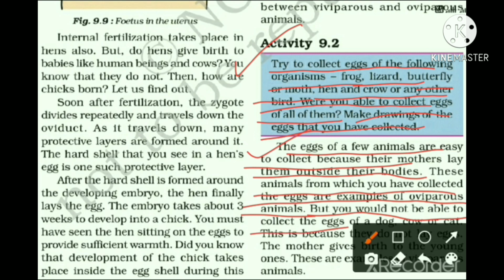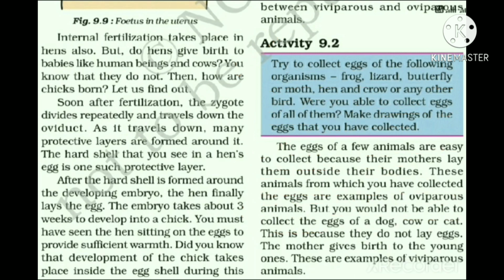but you would not be able to collect the eggs of a dog, cow or cat, because they do not lay eggs. The mother gives birth to their young one. The eggs of these animals are protected inside the body of the mother, so you can't collect that. You can collect only their young one and watch and observe it. These are examples of viviparous animals.